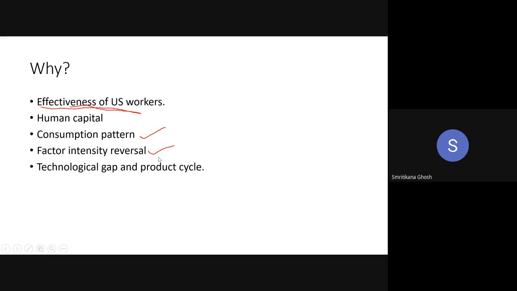And in case of factor intensity reversal, there is no such criticism. You know but how it happens. And the technological gap and the product cycle, again, there is no such theorem because this is reality. There is no such criticism because it is the reality. Everyone knows about the product cycle and what is happening inside the cycle. So basically, there are a lot of explanations. Everyone was trying to explain that paradox, but these are the very common and used explanations of this paradox.